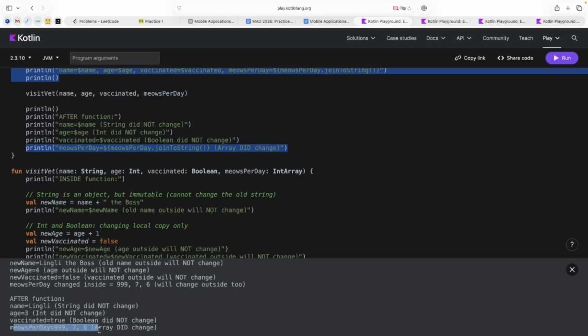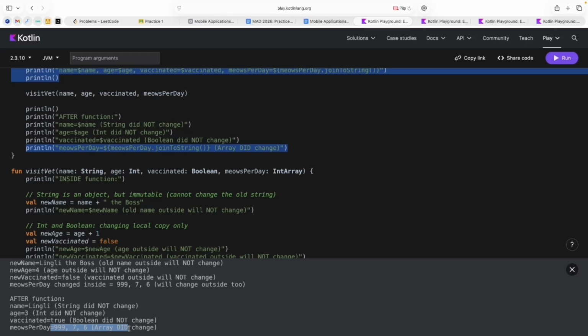It means that when we send information of different types inside the function, we will work with them in a different way. We will not change string, integer, boolean, or other primitive types, but we will change arrays or objects.